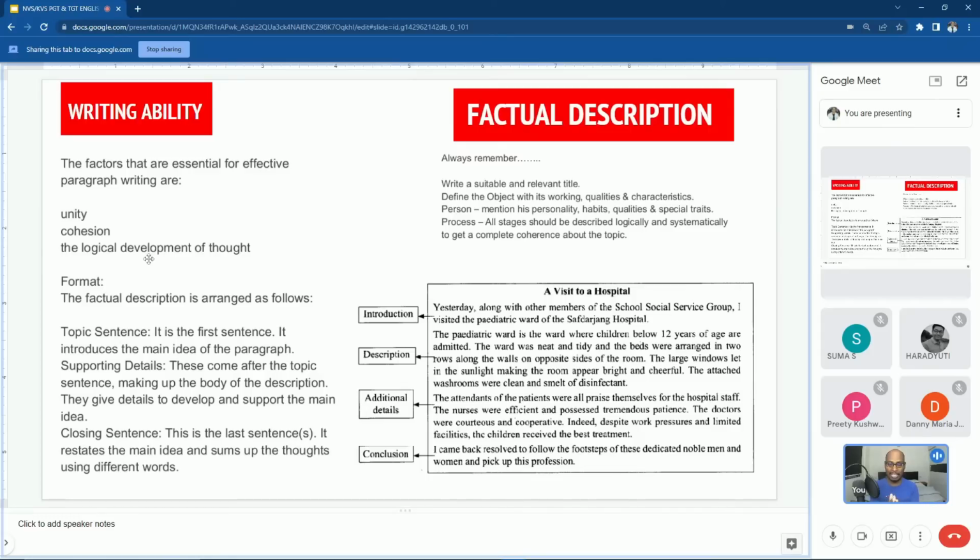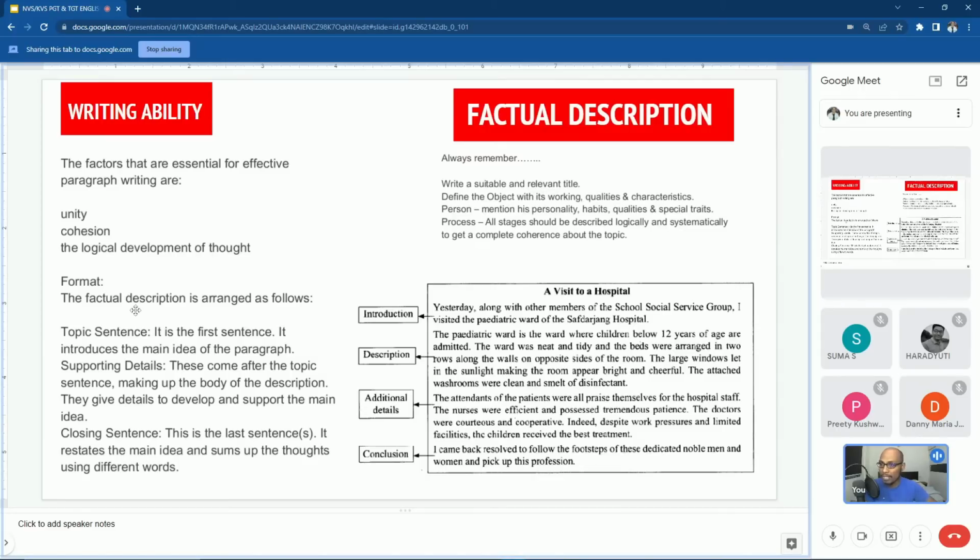When you are writing, all areas you are going to cover must have a cohesion, connection with each other, and that must be a single unit. You cannot start writing about Diwali and end with Sankranti or Pongal. So you need to have a proper logical development of a thought in this kind of writing topics.